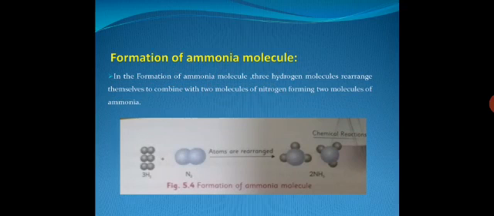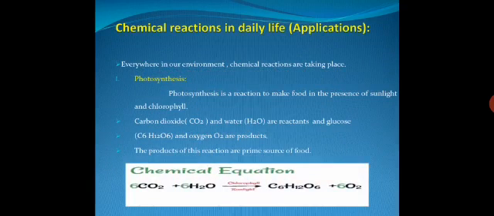Okay. Now next are the applications of chemical reactions in daily life. Everywhere in our environment, chemical reactions take place. Some examples are given below. First, we will discuss photosynthesis. Photosynthesis is a chemical reaction in which carbon dioxide reacts with water and forms glucose, C6H12O6, and oxygen gas as a product.